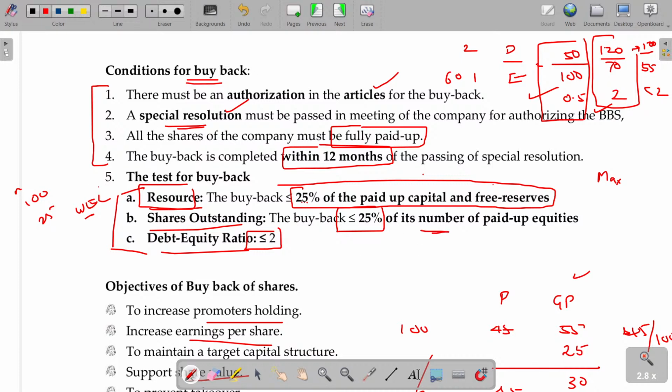Or, based on the number of shares, a maximum of 25% can be bought back. Or, based on debt equity, the maximum debt equity ratio should not go beyond the 2 level. So you make it only to the 2 level. Find out the number of shares to be bought back under all the 3 options. Among the 3, the lowest will be taken.